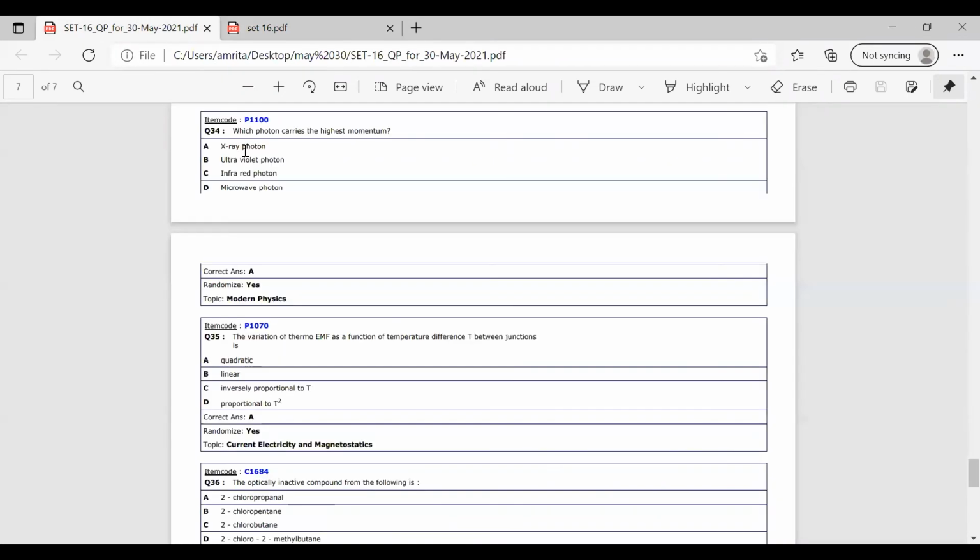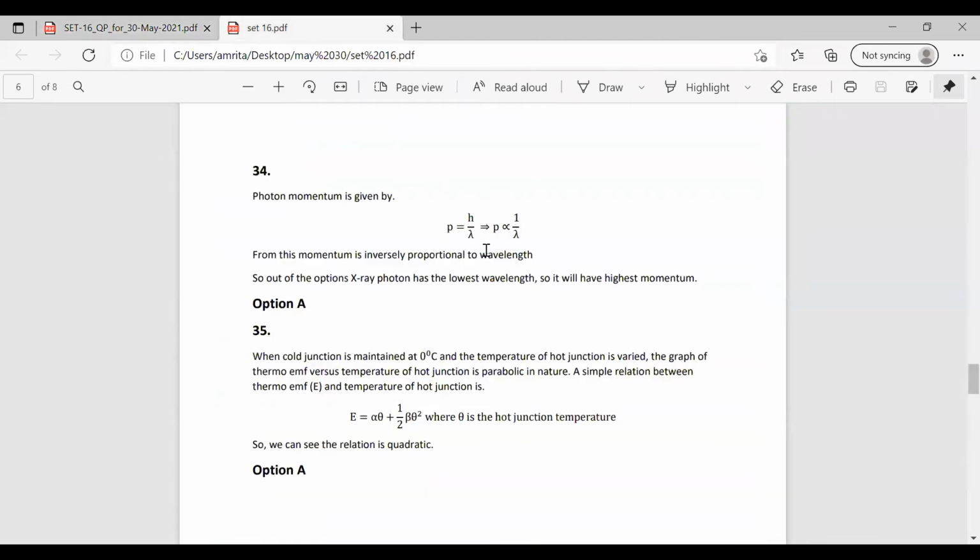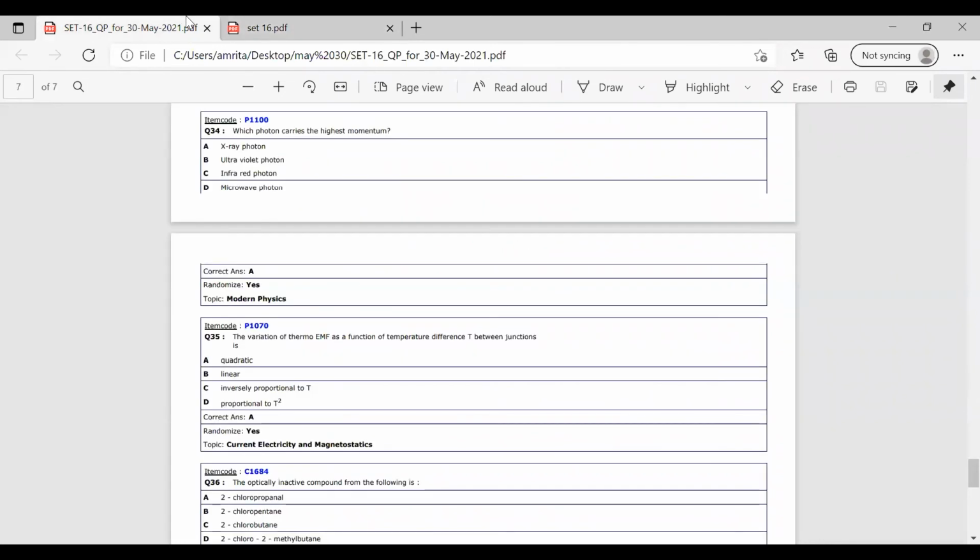So comparing the options given, there is X-ray photon, ultraviolet photon, infrared photon, microwave photon. Among all these four, the X-ray photon has the lowest wavelength. So the X-ray photon will have the greater momentum, since momentum is inversely proportional to the wavelength. The lowest wavelength one will have the highest momentum. So the X-ray photon will have the highest momentum. So the correct answer for this question is option A, that is X-ray photon.